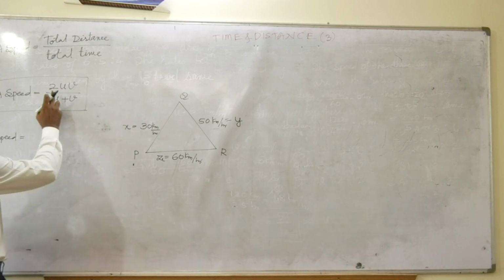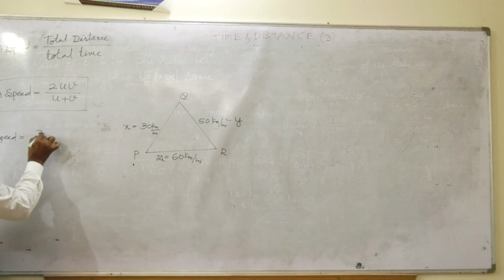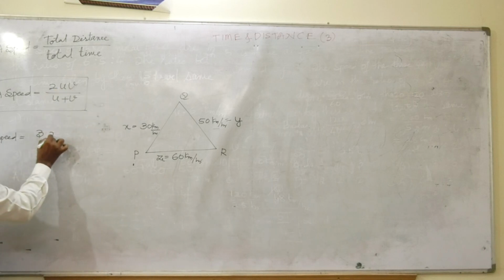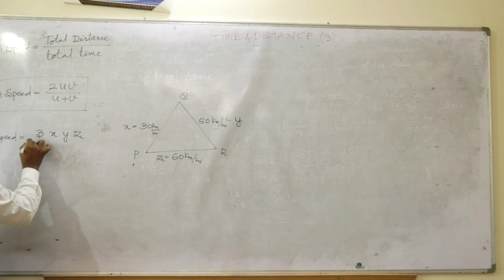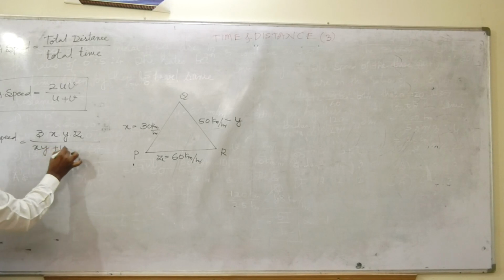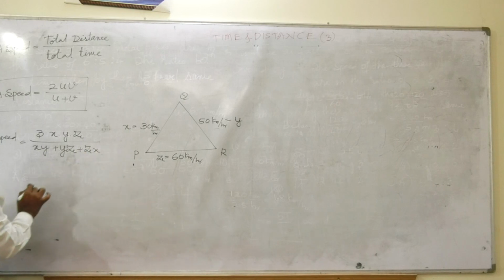Where two variables were there, I wrote 2; here three variables are there, so I write 3. Here U and V, here X, Y and Z, friends, divided by XY plus YZ plus ZX. This is the formula you will get in the book.